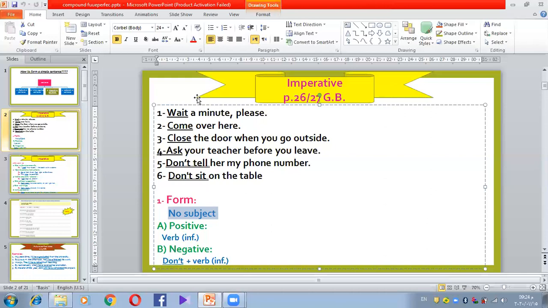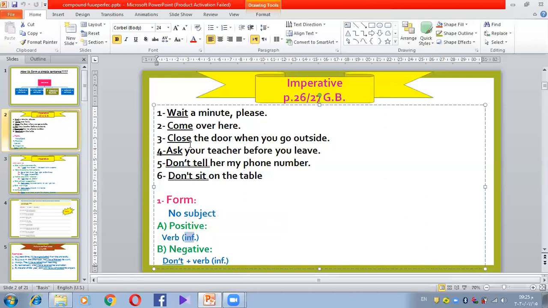What's number two? If you noted that, we have positive and negative as usual for all. Positive starts with what? Starts with a verb: wait, come, close, ask. And this verb is always in what? In the infinitive form. Very good. So I can't add any endings to this verb. I can't put s, I can't put ing, I can't put ed, I can't put any ending. It's just infinitive in this case.